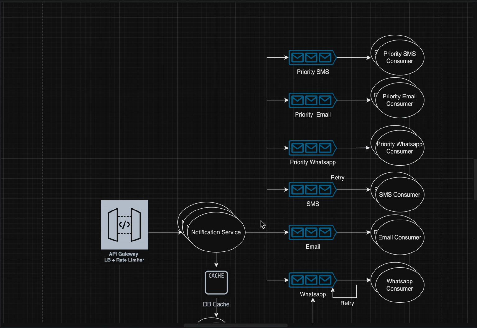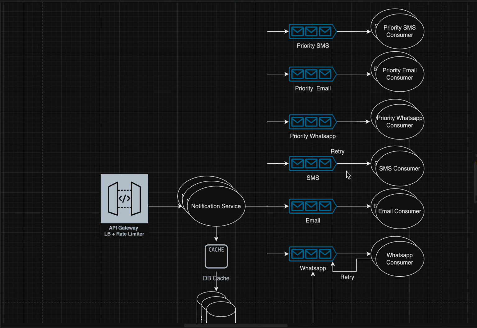This priority queue will be consumed by priority consumers, and these consumers will send that notification. While sending messages to this priority queue, we have to be sure that we don't bombard this queue with many messages, because otherwise it will behave like the normal queues only. So the priority queue is just for priority notifications.